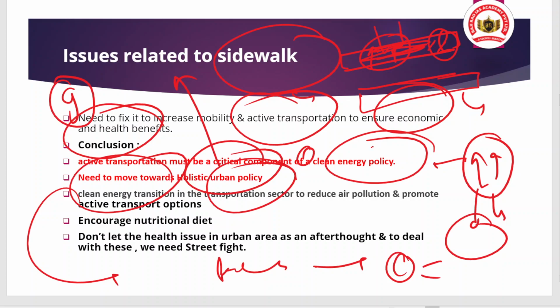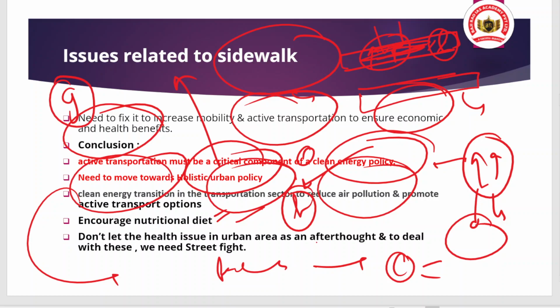Okay, so in the transportation sector, as you can see, we are introducing hydrogen-based buses and electric buses. In the coming times, there will be an expansion of these in different cities as well. And what is the aim? To reduce air pollution. We also need to encourage a nutritional diet and reduce the culture of fast food. For that, healthy fruits and vegetables need to be consumed. Okay, so that is the point.